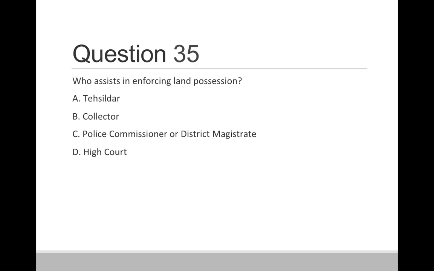Question 35. Who assists in enforcing land possession? Option A, Tahsildar. Option B, collector. Option C, police commissioner. And option D, high court. So correct answer is police commissioner or district magistrate, who assist in enforcing the possession of the land.